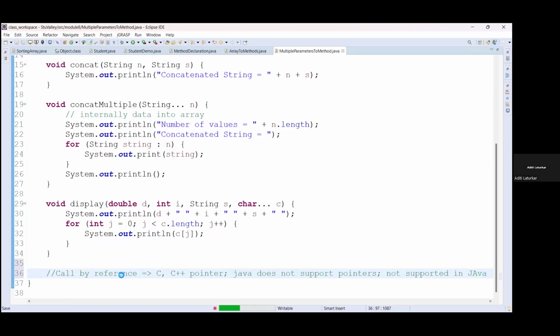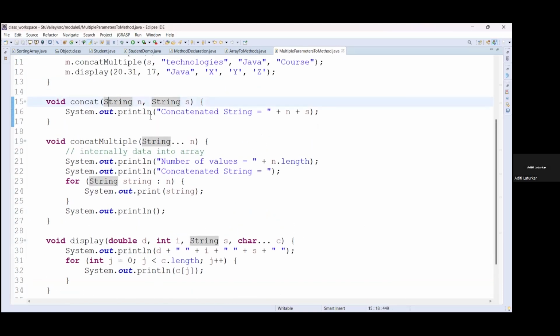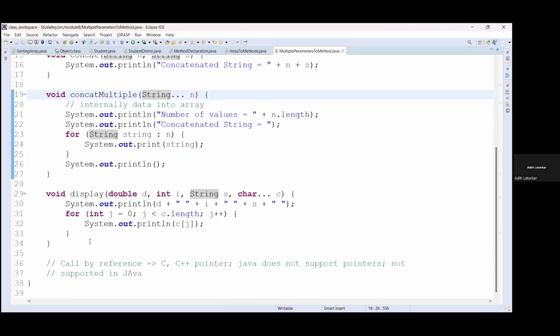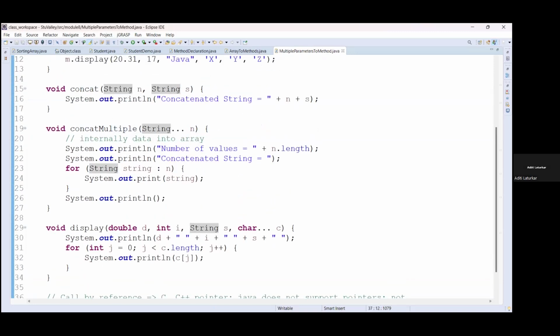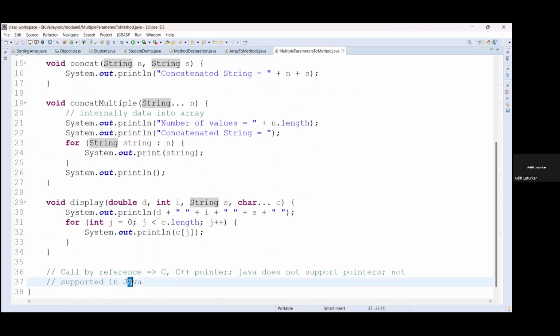So all the methods, wherever you are passing the values, are always call by value methods in Java. Most probably in interviews, call by value and call by reference will be asked, and you may get asked related to the call by reference also.